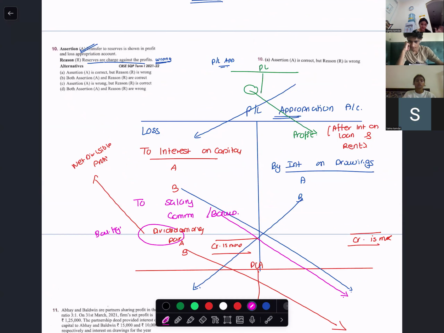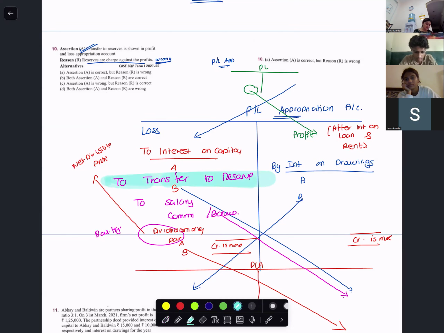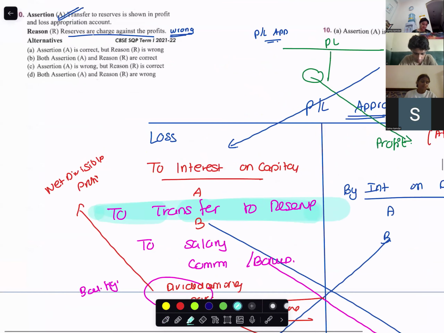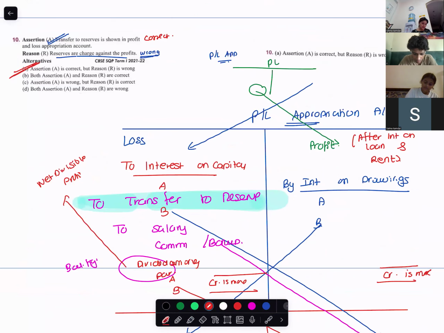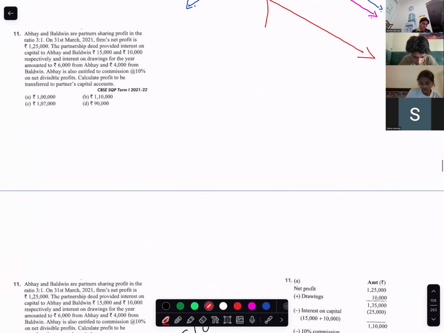There is one more thing that comes in appropriation account, which is distribution of profits. It's a very rare thing. That is transfer to reserves. Just keep this all in mind. So reserve is charge against the profit. That is wrong. Reserve is an appropriation of profit. So this is correct, but the reason is wrong. So which option? Option A.